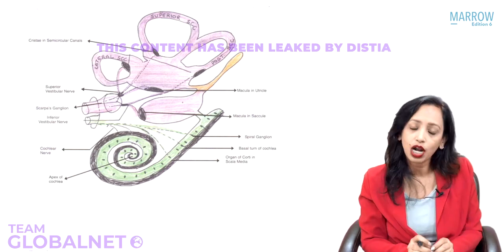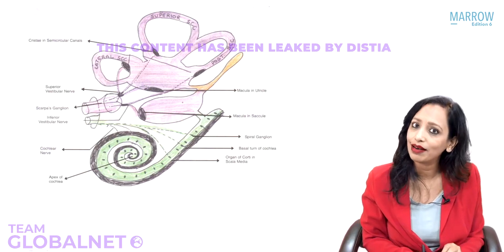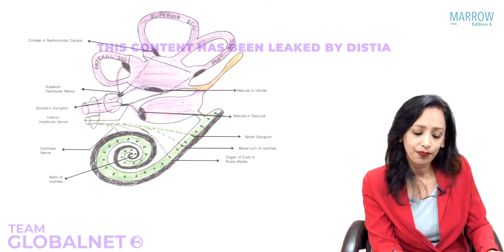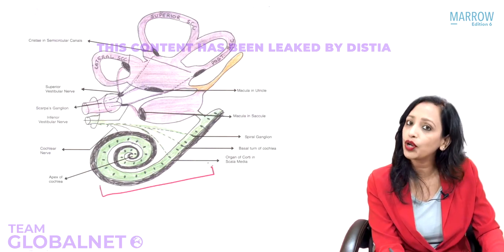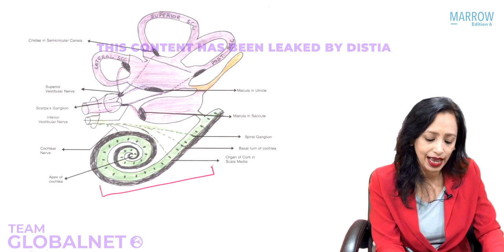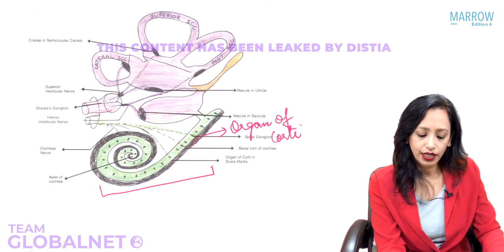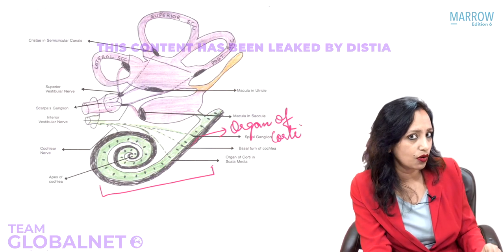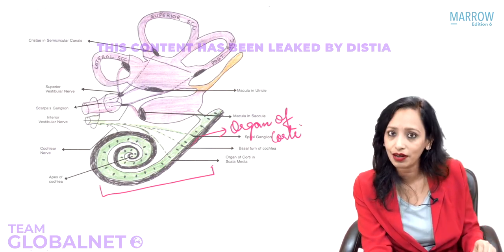inner ear. Now let us see which part of the inner ear is for hearing and which part is for balance. The sensory end organ of hearing is present in the scala media, and it is this dark thing that you can see. This is what is known as the organ of Corti. The whole of the scala media has the organ of Corti, and the whole of the organ of Corti is responsible for sensing of hearing.